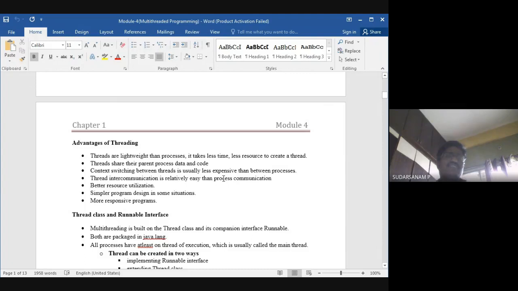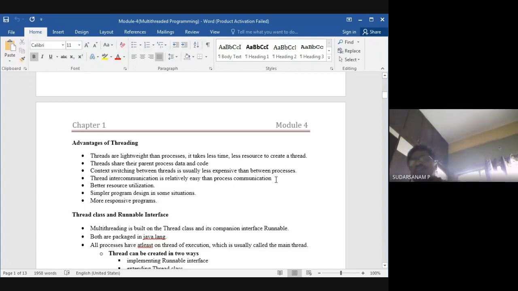Next, context switching between threads is usually less expensive than between processes. Between processes, it takes more time and is a bit complex. When executing thread to thread, control is transferred from one thread to another, so it takes less time and fewer resources, and it is very easy.